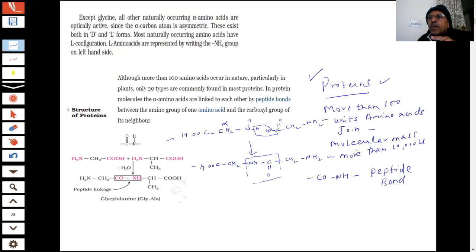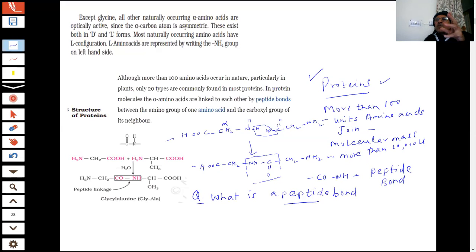Glycosidic bond. Now I am talking of these amino acids when more than 100 units are joined through peptide bonds, then we get proteins. So this is an important question for the exam: what is a peptide bond?